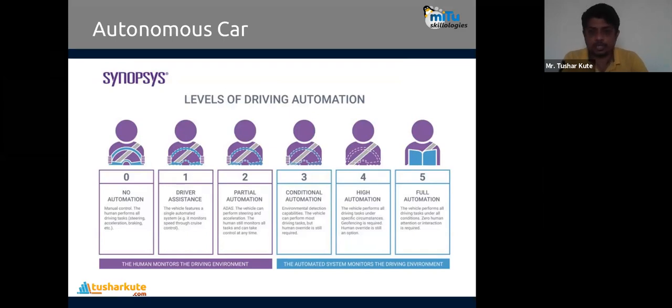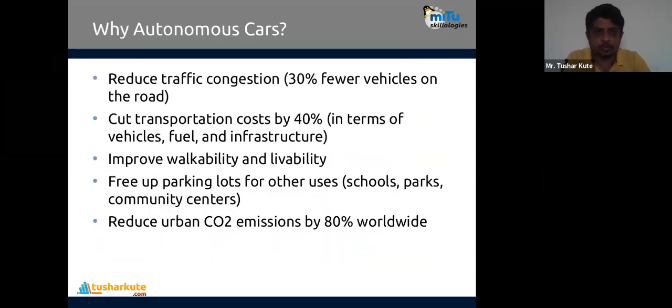So the levels of driving automation, that 6 that we have just shown: 0 is no automation, 1 is driver assistance, second is partial automation, third is conditional automation, fourth is high automation, and fifth is full automation. These 5 stages are provided by SAE. Why use this? Traffic congestion can be reduced. You can cut transportation cost, improve walkability and livability, free up parking spaces, and reduce CO2 emissions by 80% worldwide.